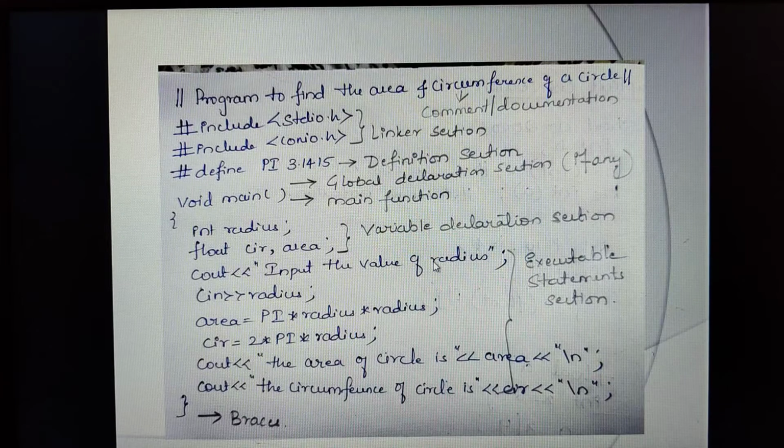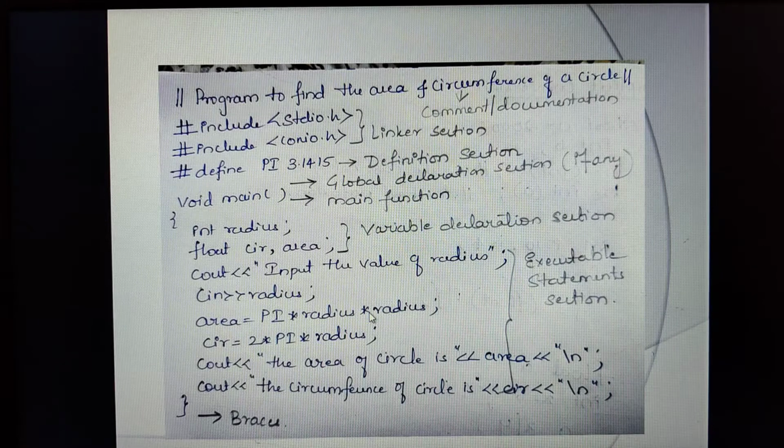So this is input the value of the radius, no? So you can provide the comment here, right? Ask the user to enter the value. Like this, it's a single line. So I'll give the double slash here, ask the user to enter the value. Like this, each and every line you can give. Like here, I can give the comment, that is to calculate the area of circle. I can give one more comment like this, forward slash, and write to calculate the circumference of a circle. Like each statement you can give the comments.